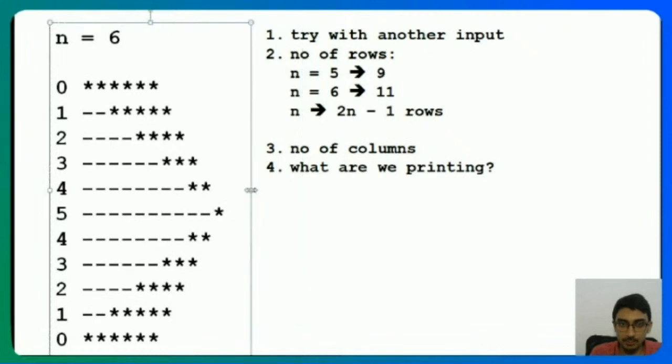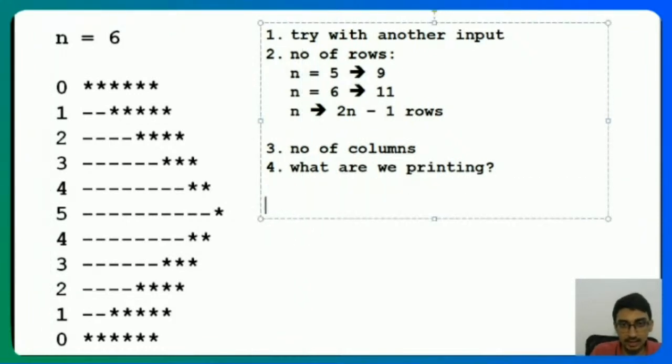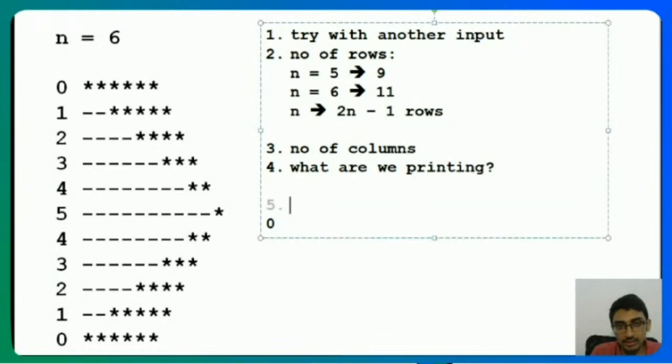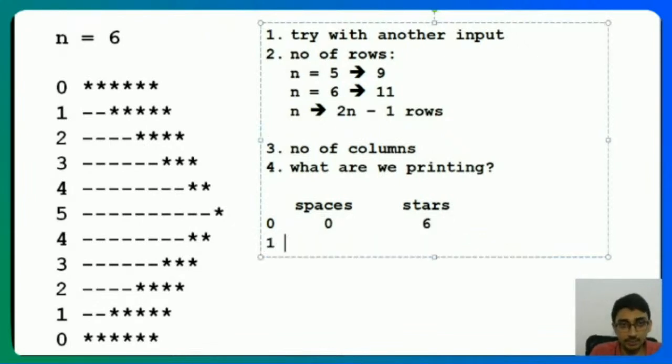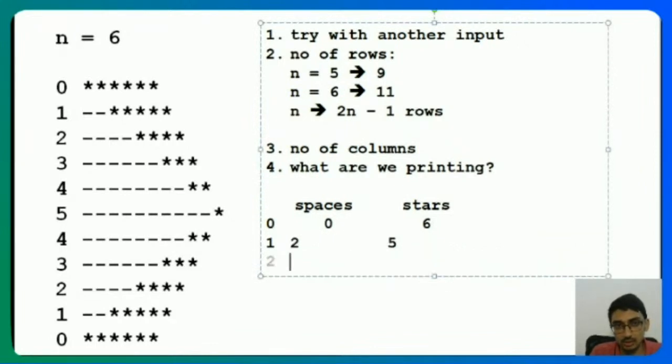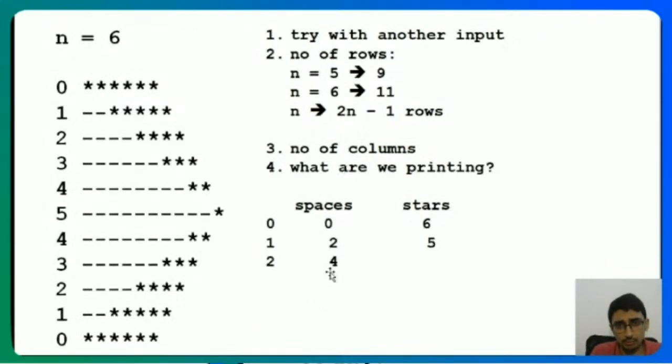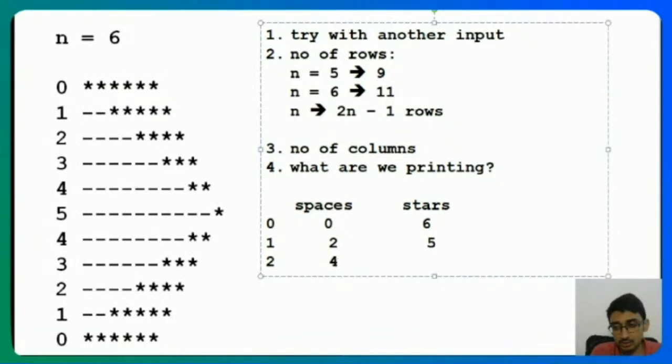Let me just show you as an example what this means. For example, let's say I'm talking about row number 0. Let's look at how many spaces and how many stars I am printing. For 0, I have 0 spaces and I have 6 stars. For 1, I have 2 spaces and I have 5 stars. For 2, how many spaces do I have? I have 4 spaces and 4 stars.